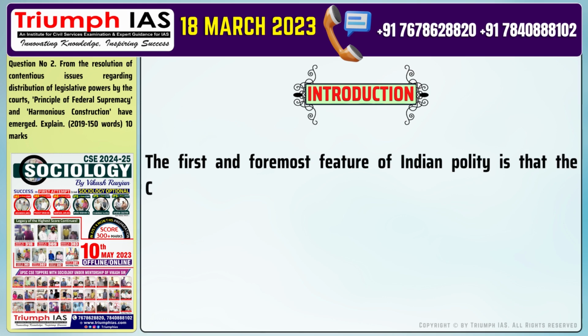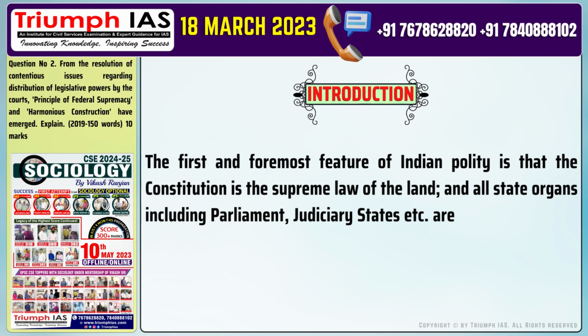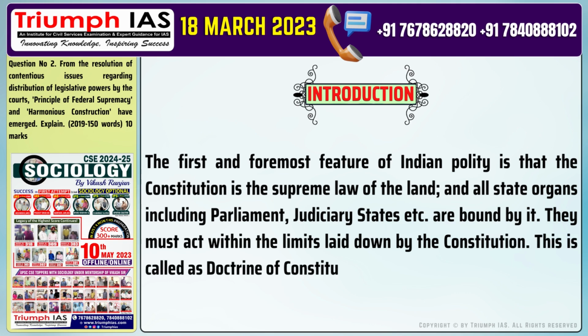The first and foremost feature of Indian polity is that the Constitution is the supreme law of the land, and all state organs including parliament, judiciary, states, etc. are bound by it. They must act within the limits laid down by the Constitution. This is called the doctrine of constitutional supremacy.